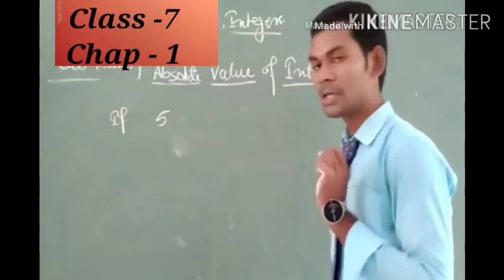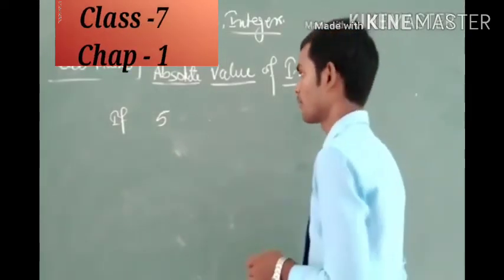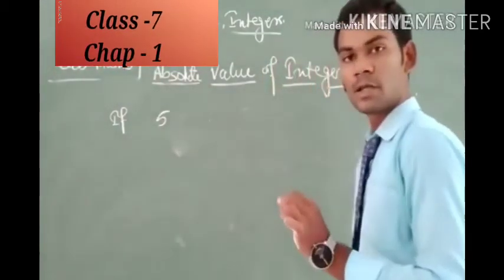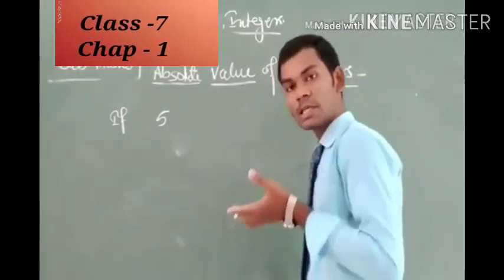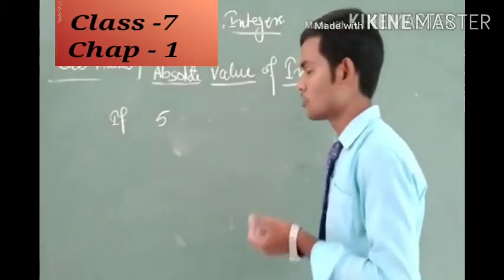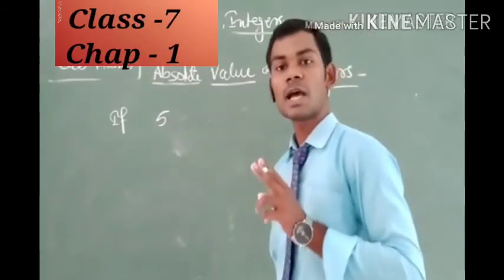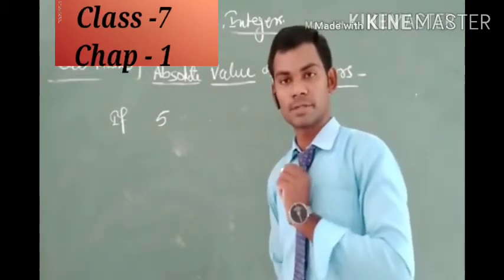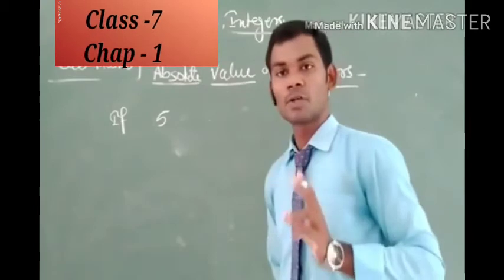Here 5 is in its pure form, that is, it has no sign. And I told you that a number which has no sign is always a positive number. So 5 is a positive number.